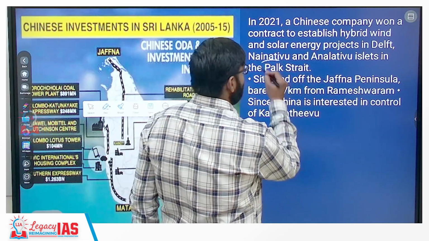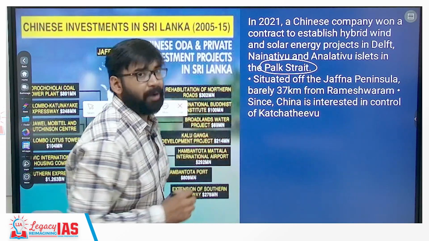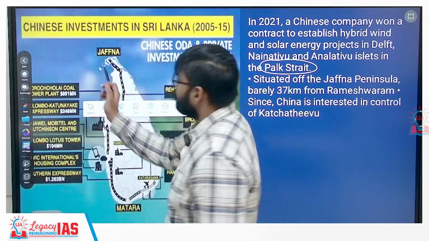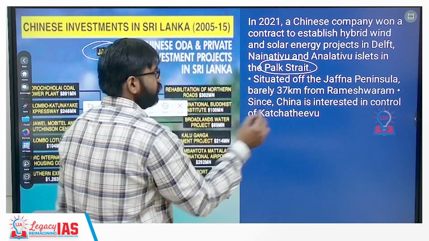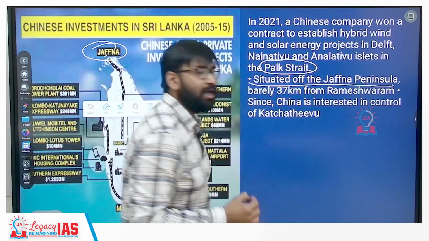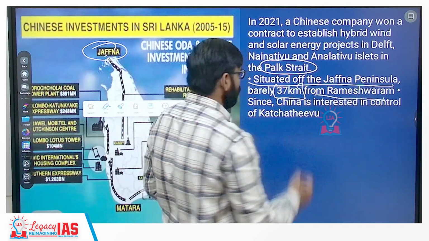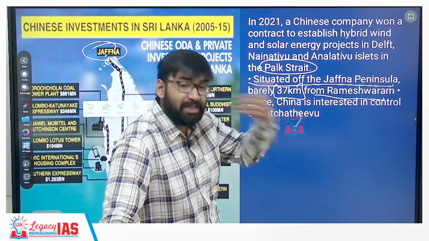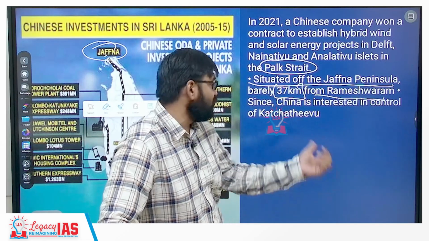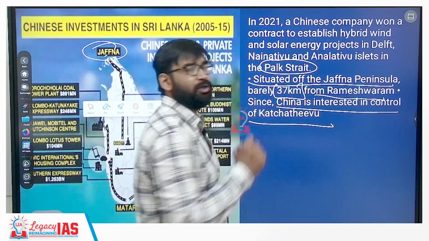And these 3 islets are in Palk Strait. Remember this thing. Now this Palk Strait is off Jaffna Peninsula, and it is around 37 kilometers from Rameswaram. And that is why China is also interested in controlling Katchatheevu Island. This became an important issue. China is also interested in controlling Katchatheevu Island.